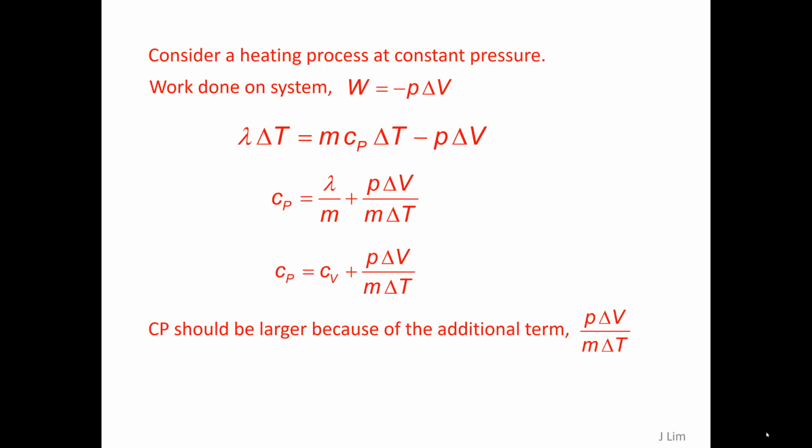Consider a heating process at constant pressure. Work done on the system is minus P delta V. From here, the specific heat capacity at constant pressure will be equal to the specific heat capacity at constant volume plus P delta V divided by m delta T. So Cp should be larger because of the additional term.